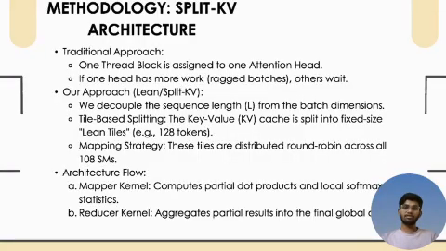So our approach, Lean Attention, changes this mapping. First we decouple the work from the head dimension and instead split the sequence length itself. We treat the key value cache as a large pool of data. Then we slice this sequence into fixed chunks called lean tiles. Specifically, we used a tile size of 128 tokens. So for a sequence of 32,000 tokens, we generate roughly 250 tiles per head. This effectively explodes the amount of parallelism available, allowing us to flood all 108 SMs with work, regardless of how small the batch size is.